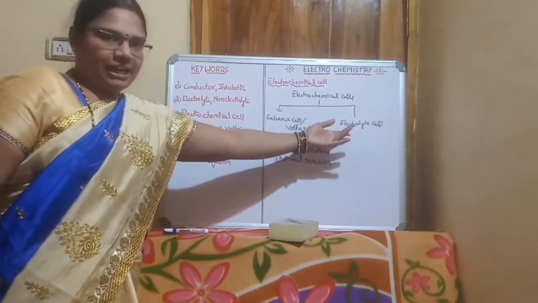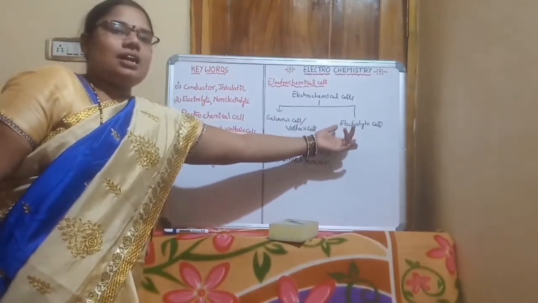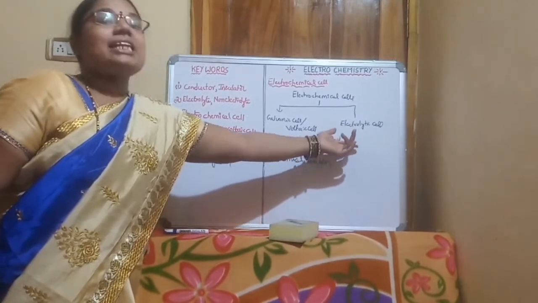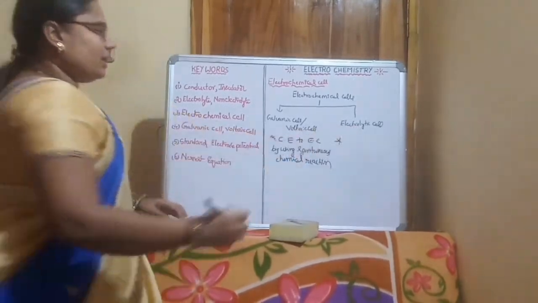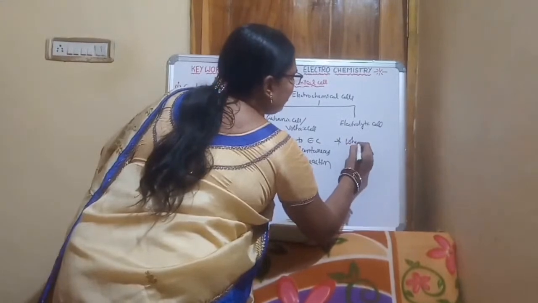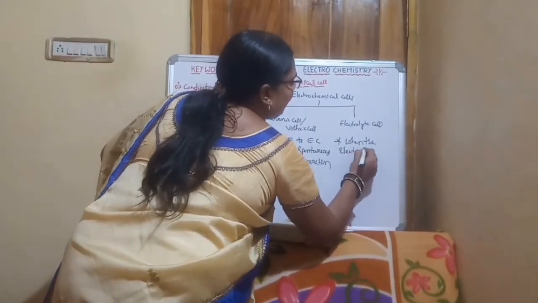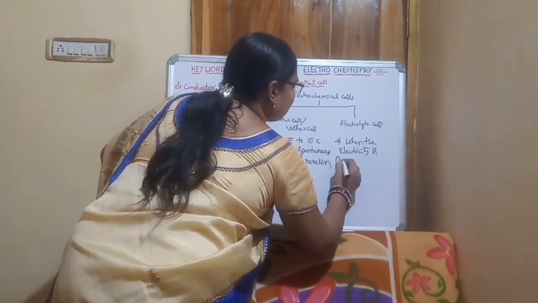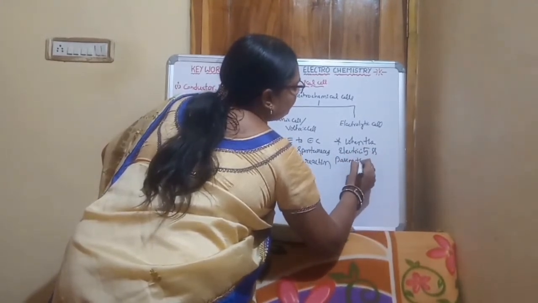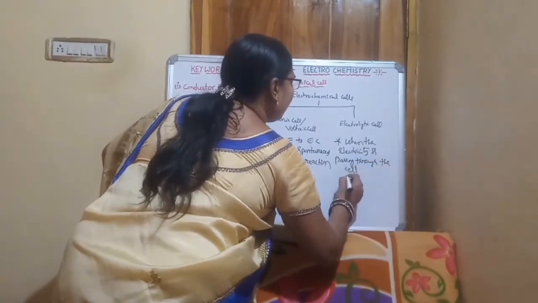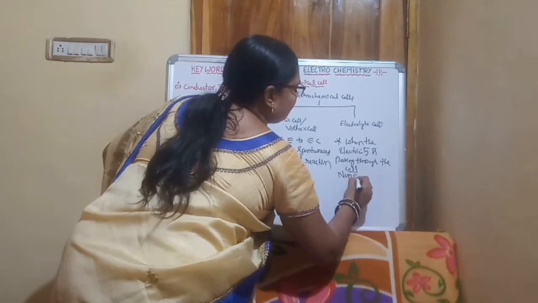This is also an electrochemical cell. Here a non-spontaneous reaction occurs when electricity is passed through the cell.